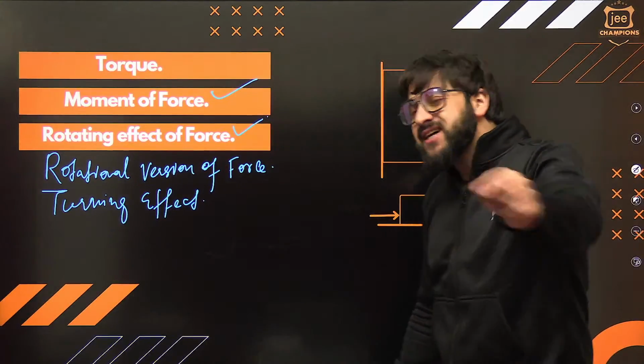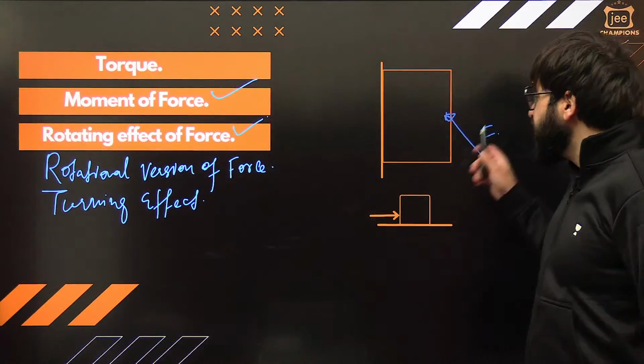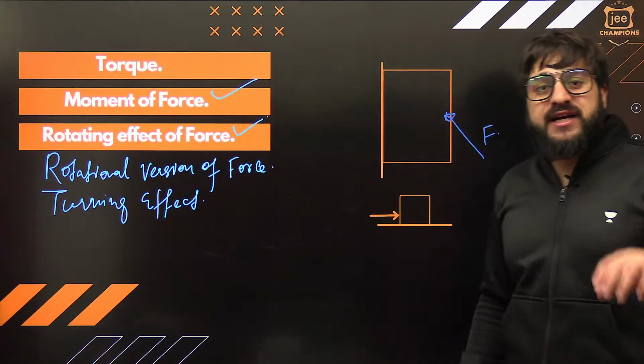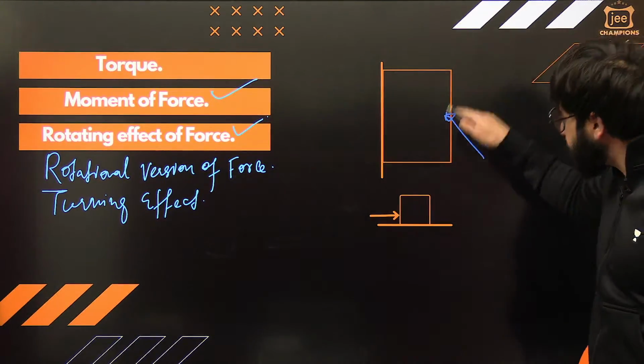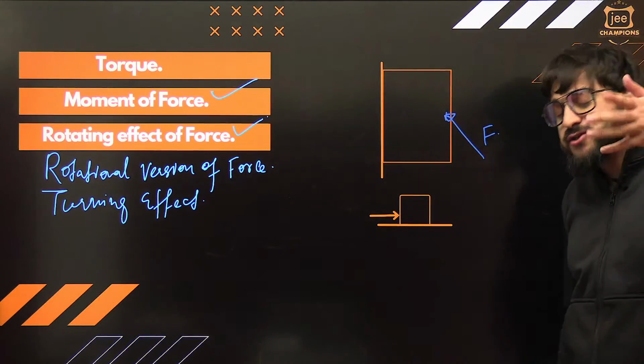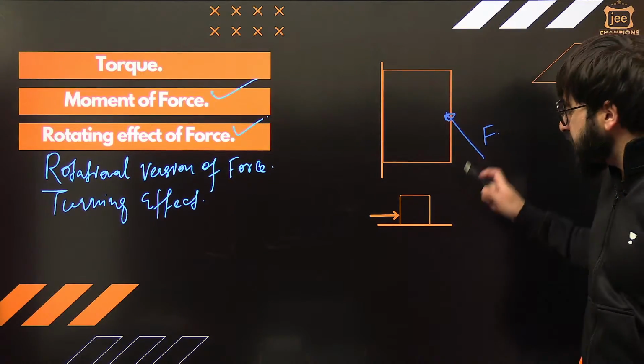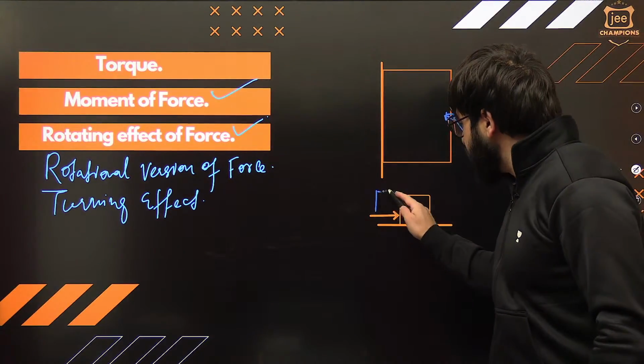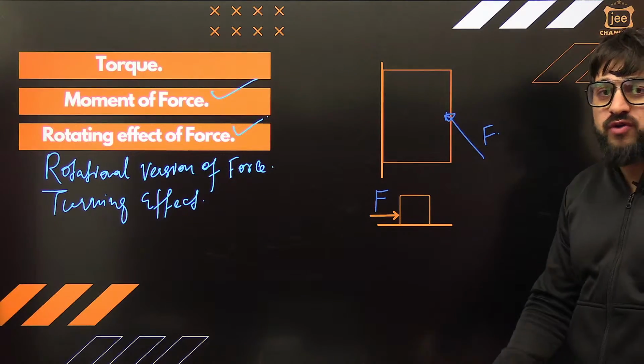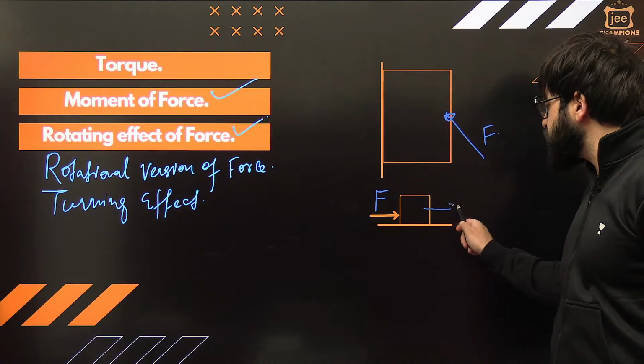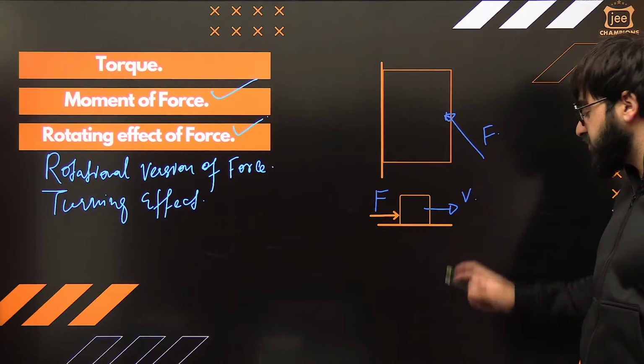There are few people who say this door is rotating because of this force. I'm saying it is rotating because of the torque. Now see, if I'm applying the same amount of force on this block, because of this force, this block will move in a forward direction with velocity v.